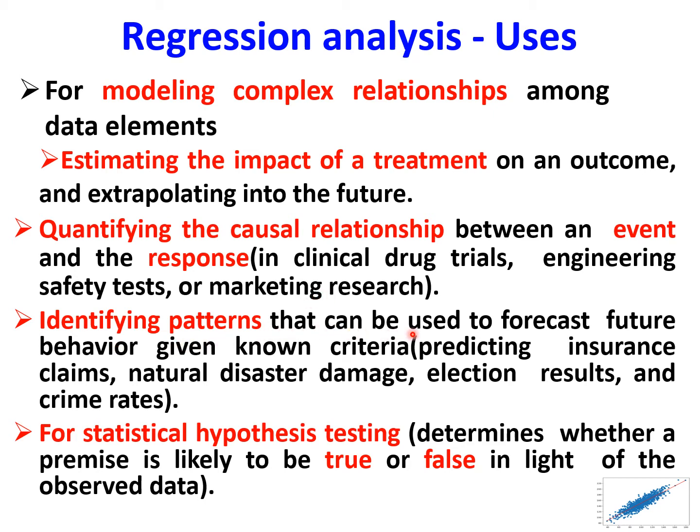Identifying patterns that can be used to forecast future behavior given known criteria, like predicting insurance claims, natural disaster damage, election results, and crime rates. So this particular regression can also be used for predicting insurance claims, election results, crime rates, etc.